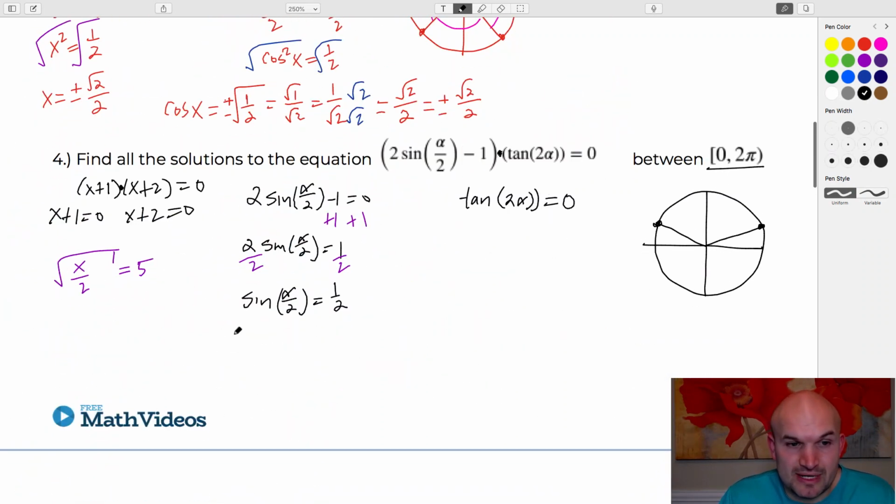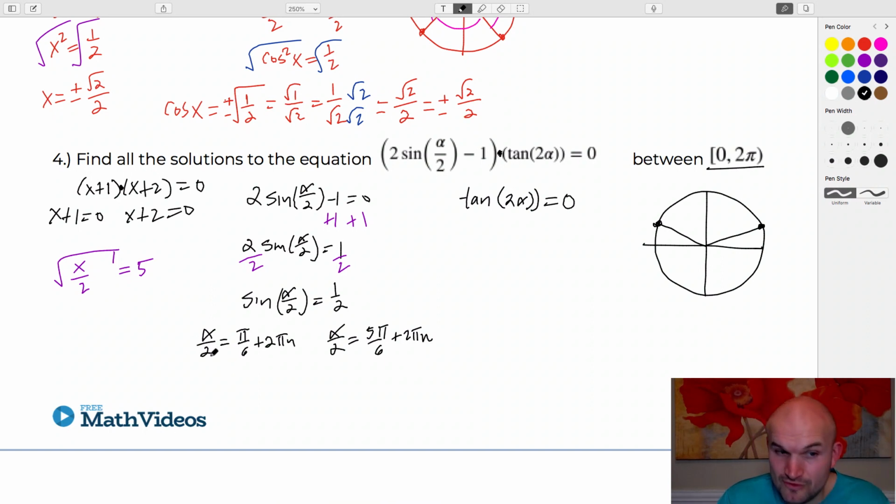So what I'm going to do is take these 2 angles and add 2 pi n to them. So alpha divided by 2 is equal to pi over 6 plus 2 pi n. And then I have alpha divided by 2 equals 5 pi over 6 plus 2 pi n.